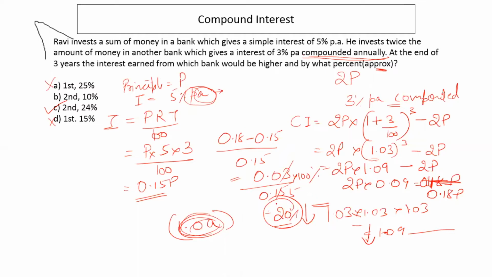So we'll mark a value which is higher than 20%, which is only one case C. Any doubts? Doubts, or is it clear?